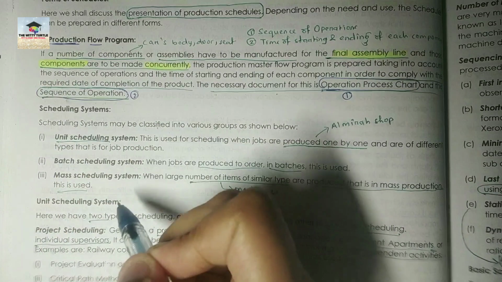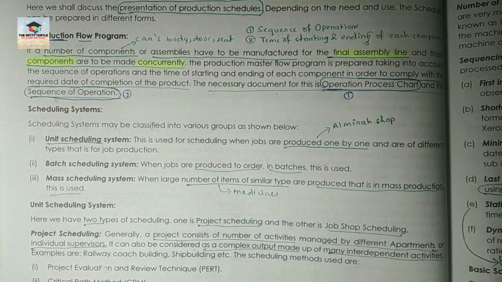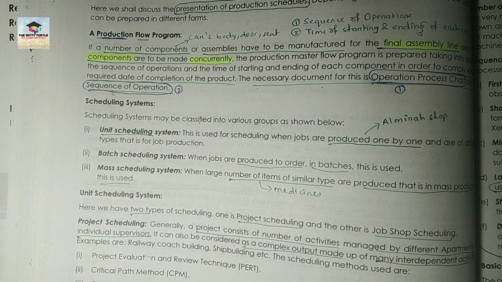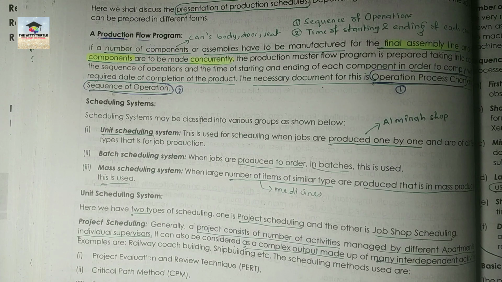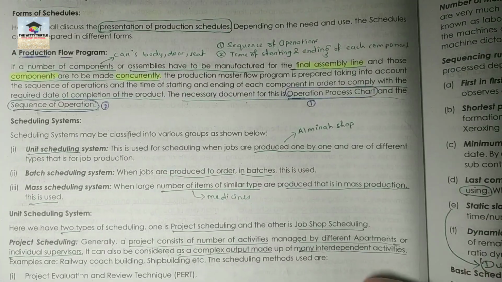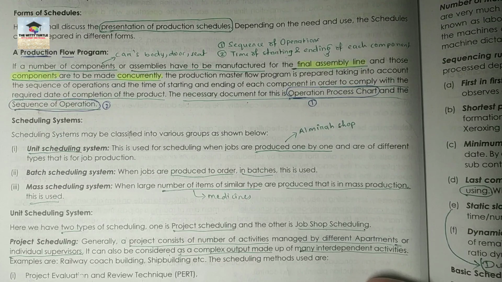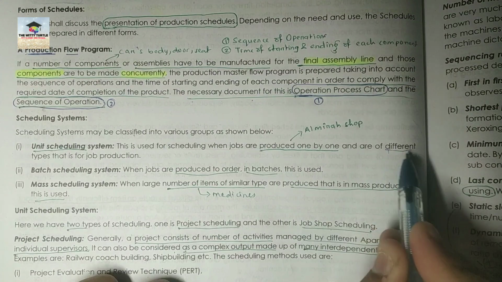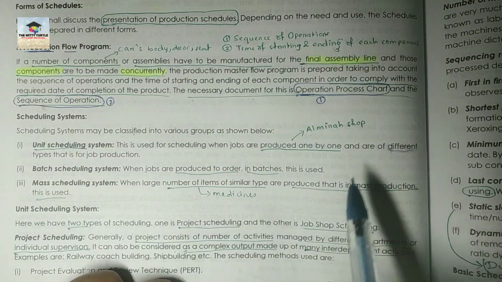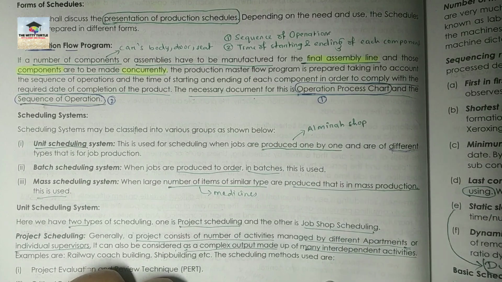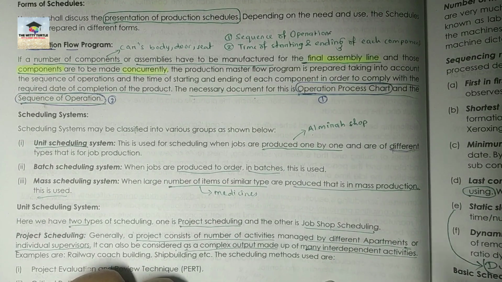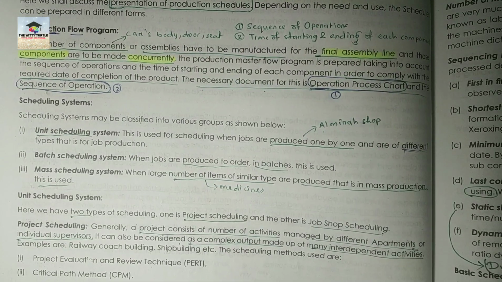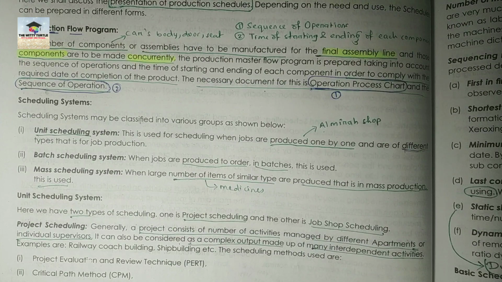Okay. Now coming to scheduling systems. So there are basically 3 kinds of scheduling systems. The first one is unit scheduling system. Unit scheduling system को आप ऐसे समझो, जब हम लोग जॉब कॉस्टिंग पढ़े थे तो उसमें क्या होता है, simply you have to produce when the order has been received, right? And you have to produce them one by one because all the orders are different. जैसे कि एग्जाम्पल है आपका अलमीरा का शॉप, right? Or you can also consider furniture shops where they are selling different kinds of furnitures which are available in large varieties but lesser in quantities, right?